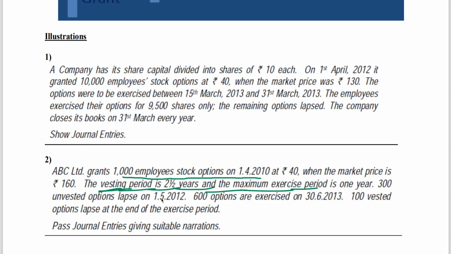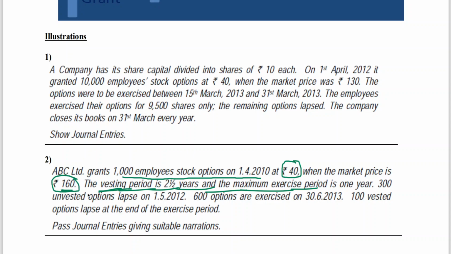So now 1000 employee stock options at 40 rupees, when the market price is 160 rupees. The vesting period is 2.5 years. I told you the difference between the market price and the exercise price: the market price is 160 and the stock option exercise price is 40, so 120 is the intrinsic value per option.